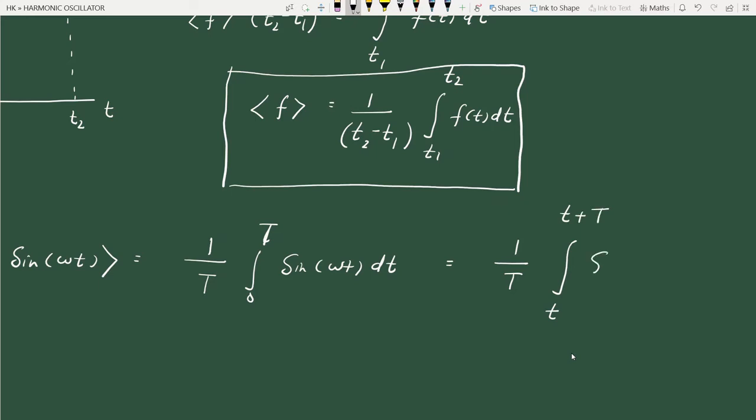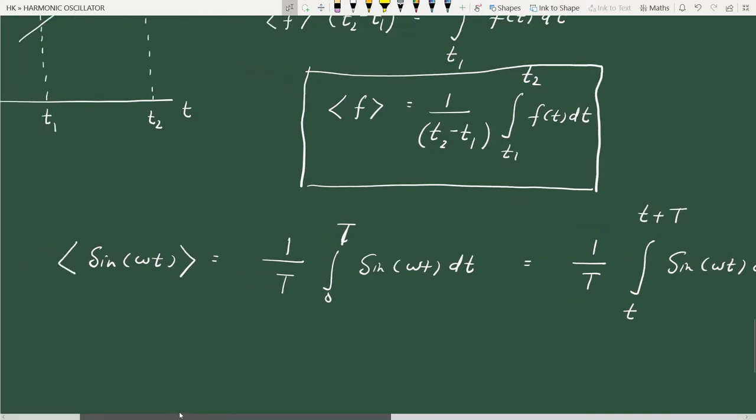Okay, sine omega t dt. So we can start at any time t. Time period is the time for one cycle of oscillation. So if you start at any initial time t, the final time will be after one cycle, t plus capital T. So T1 here is small t, and T2 is t plus capital T. So this expression will give you the average value of sine omega t over one time period.